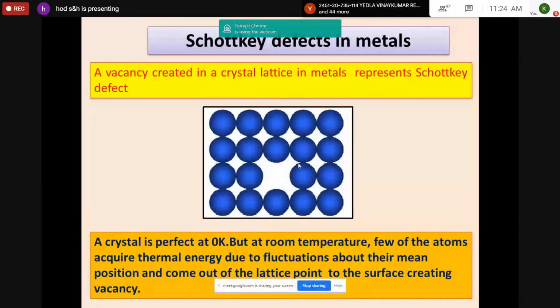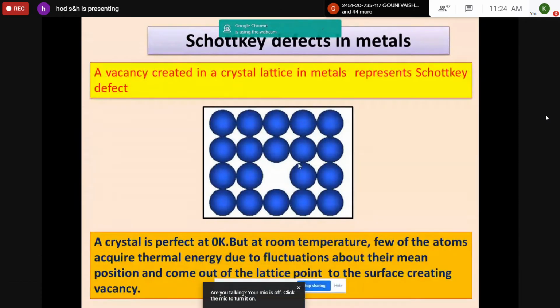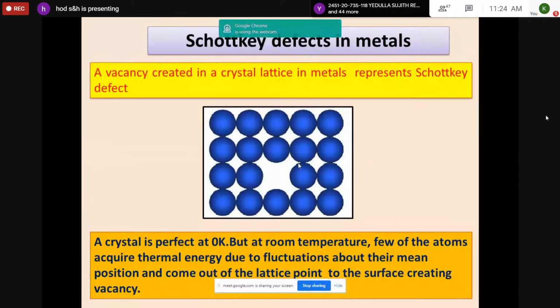Then write down these 2 or 3 points. Crystal is perfect at 0 Kelvin. You write it, all of you. I will check later. After completing the chapter, I will check the notes individually from each and every student. At that time, don't say these stories: I am at the hospital, I am going somewhere, I am out of station. Nonsense. In the class, you should be aware.